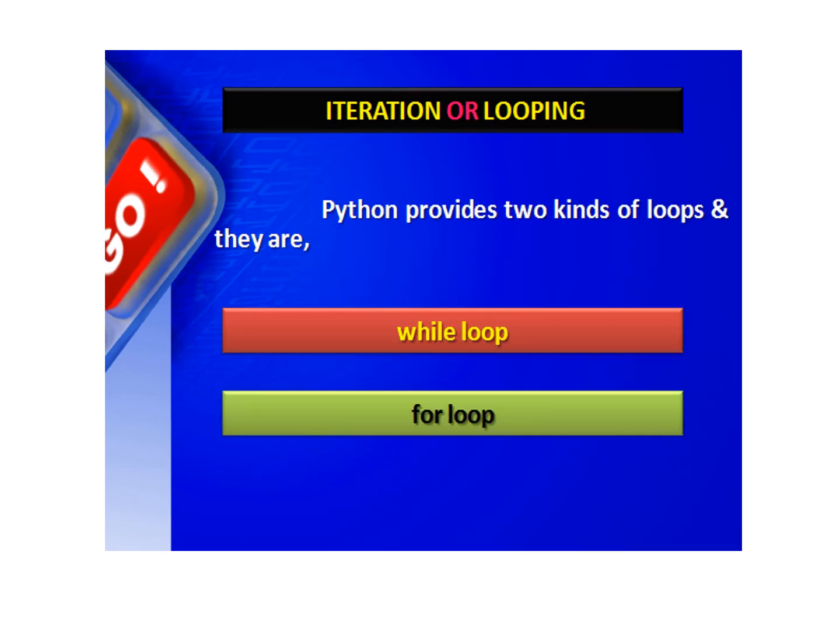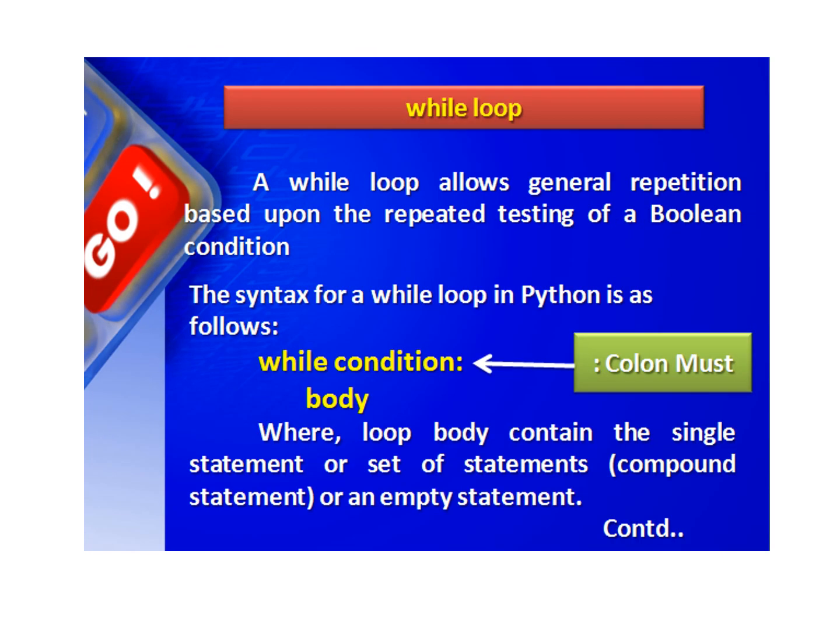In Python, we are going to see two types of looping: while loop and for loop. One by one we can study. The first one is the while loop. A while loop is used to repeat instructions based upon a Boolean condition, that is, true or false. As long as the condition is true, the statements will be executed repeatedly. When the condition becomes false, the loop stops.